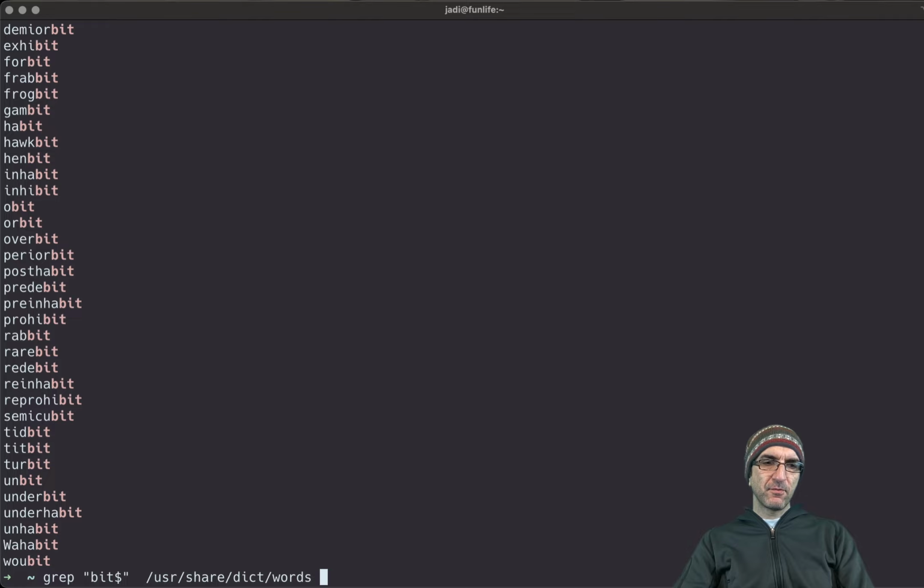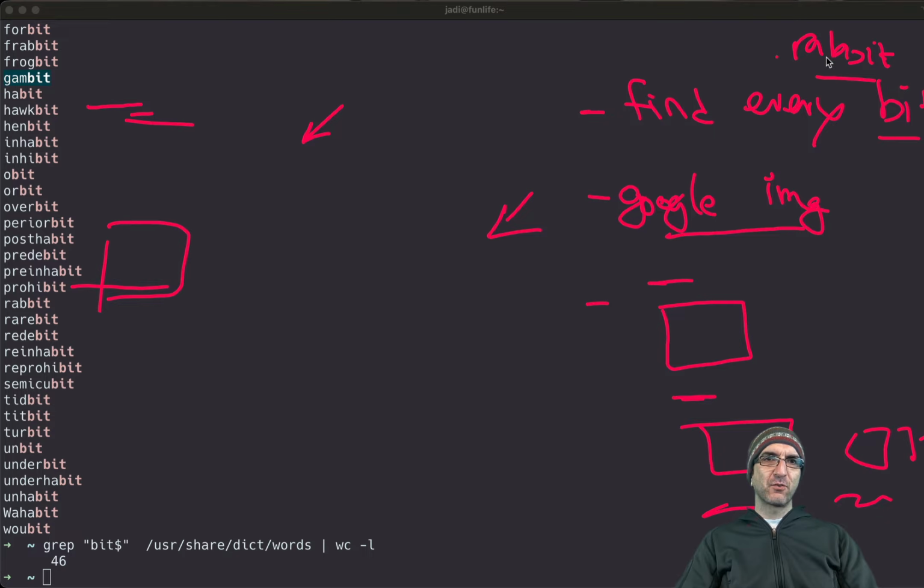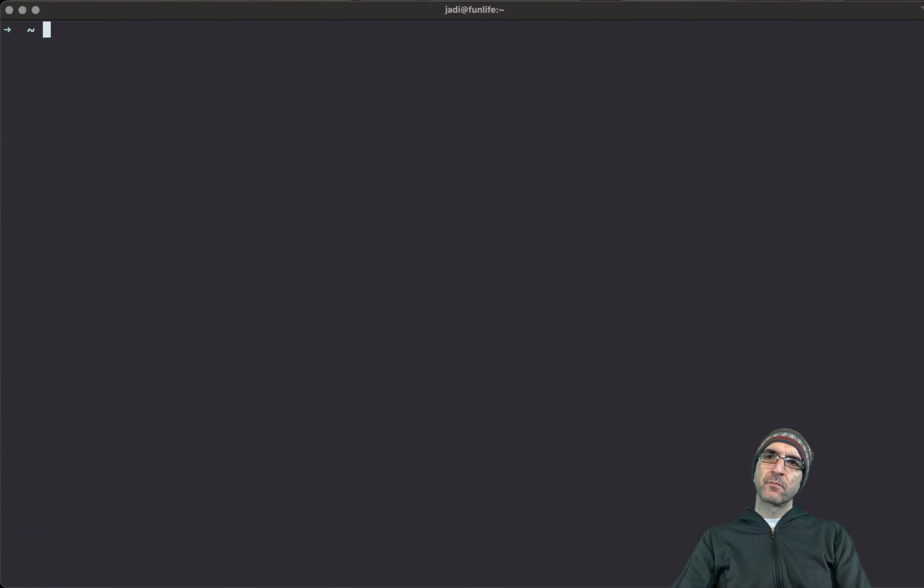How many do we have? We have 46 words ending in bit, like gambit. So, fun fact, first part is done. We have all the words ending in bit. Now we need a program to do a Google image search. Let's do it.